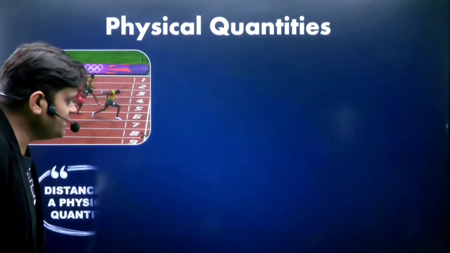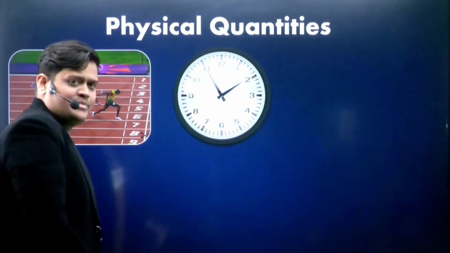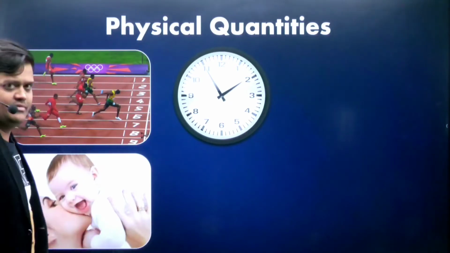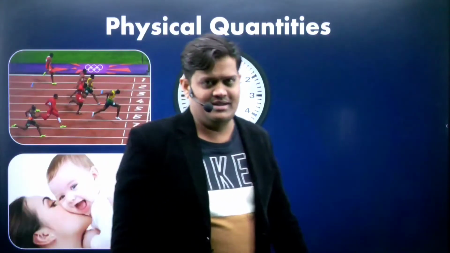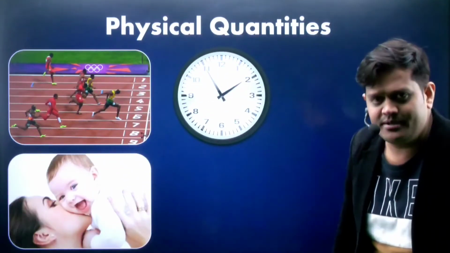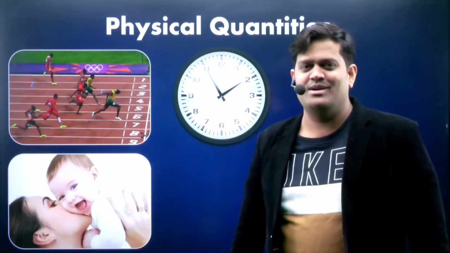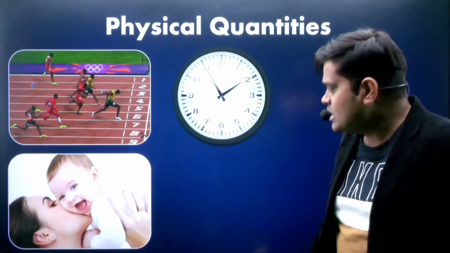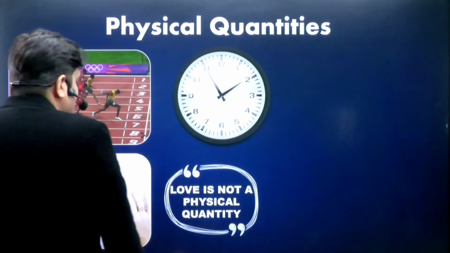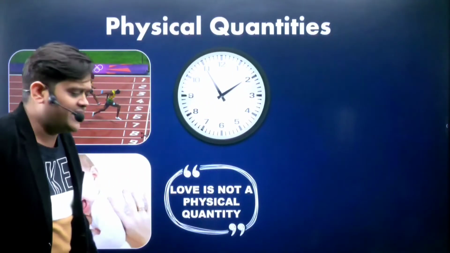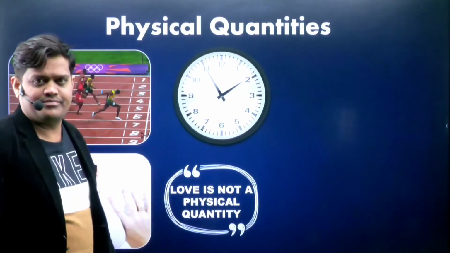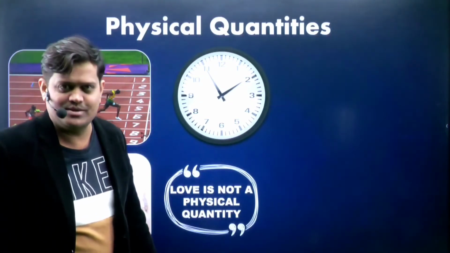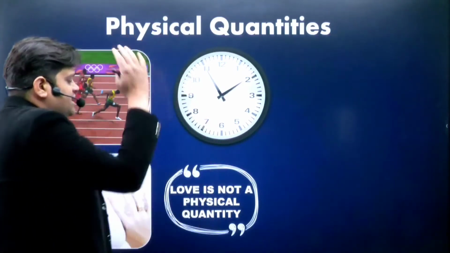Some examples: distance is a physical quantity, and time is also a physical quantity. But love, is it a physical quantity or not? Not a physical quantity, because it cannot be measured. So it is a non-physical quantity. Like fever, happiness, these are non-physical quantities.